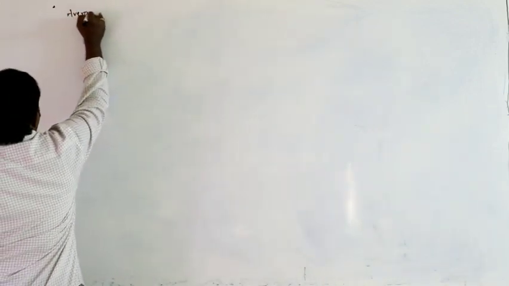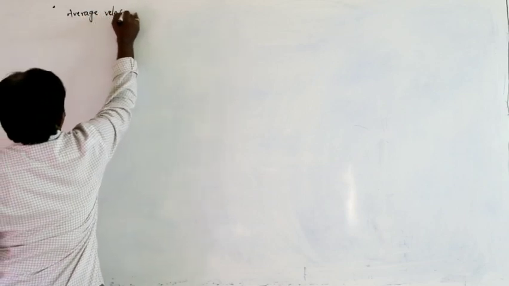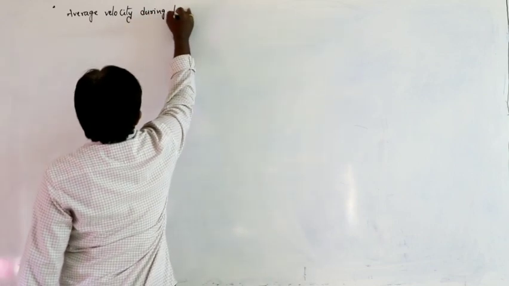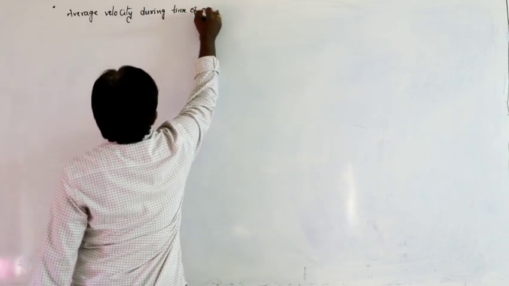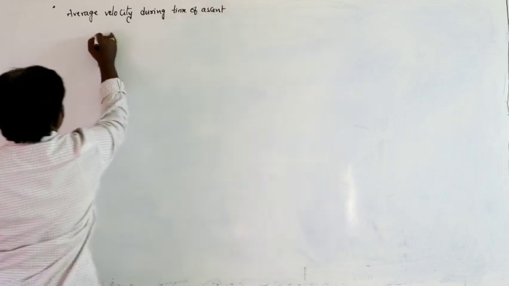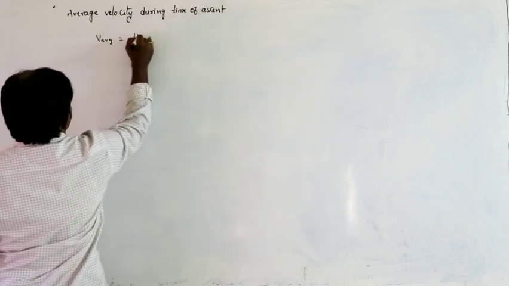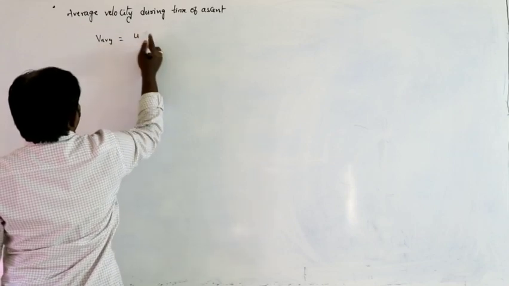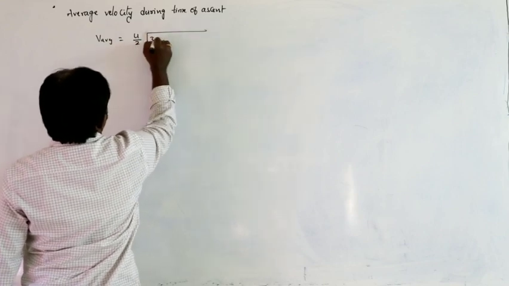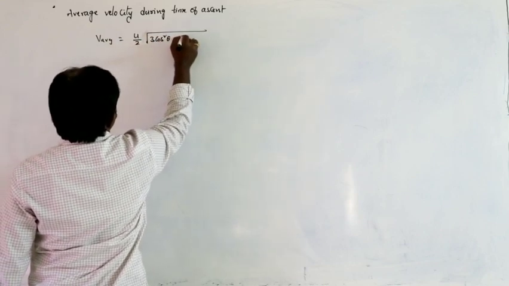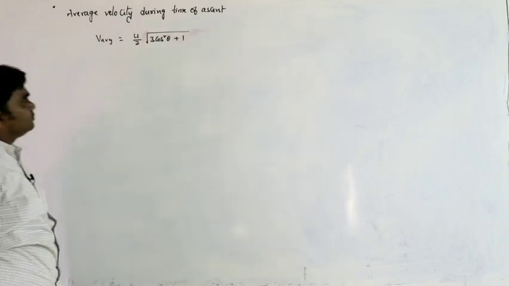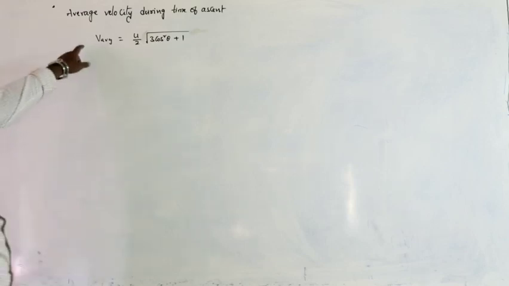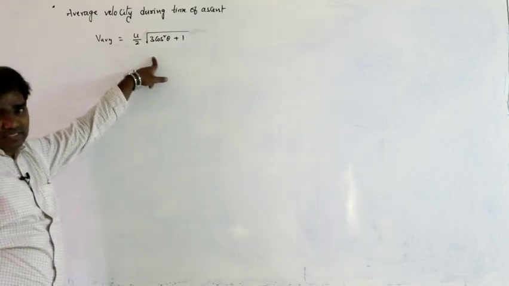We calculated the average velocity during time of ascent. So what's the formula we got? I think it is u by 2 into square root of 3 cos square theta plus 1. So that is the average velocity during time of ascent.